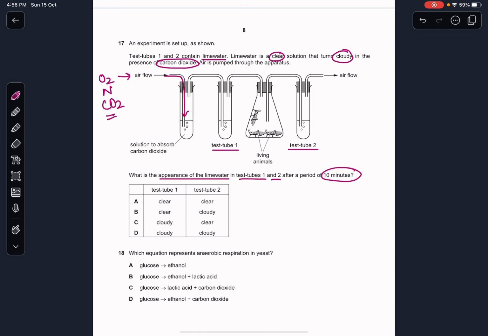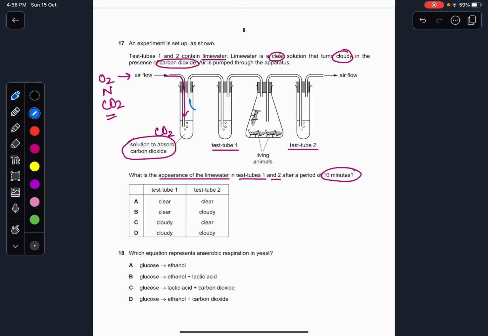It is going to go over there, and this is the solution to absorb the carbon dioxide. So, carbon dioxide is going to remain over here, and the air that goes from here would contain only oxygen and nitrogen, right? So over here only oxygen and nitrogen have reached. So test tube 1 would remain clear, because there is no carbon dioxide to turn the lime water cloudy.